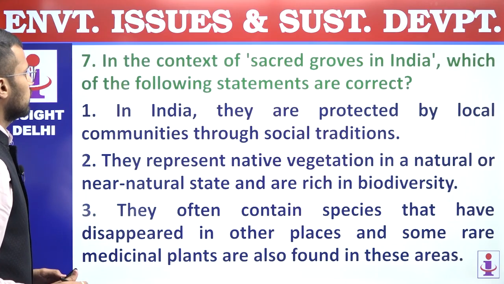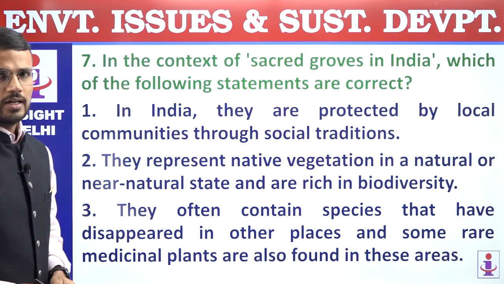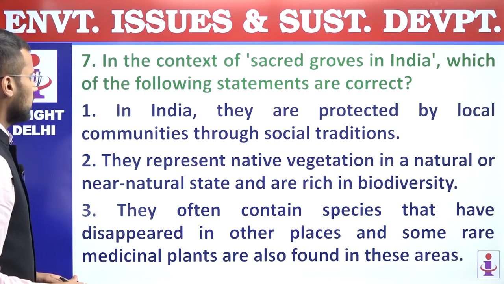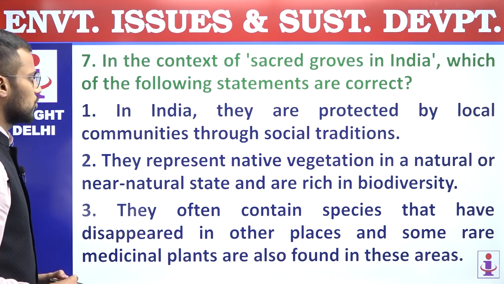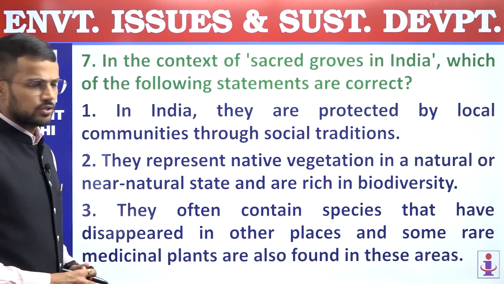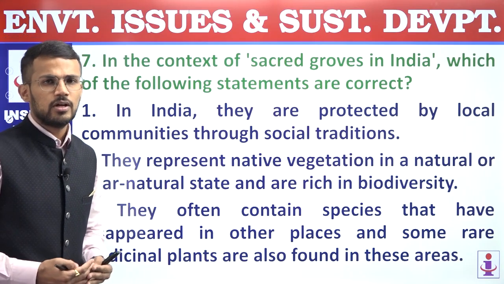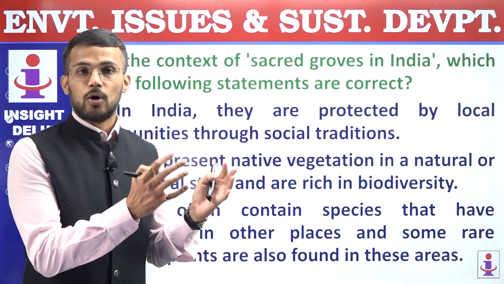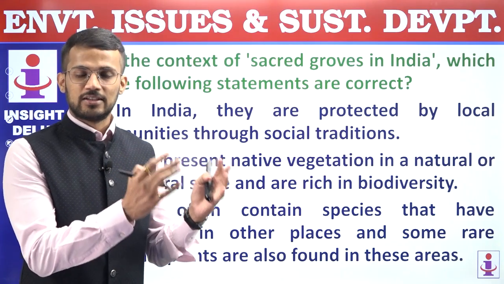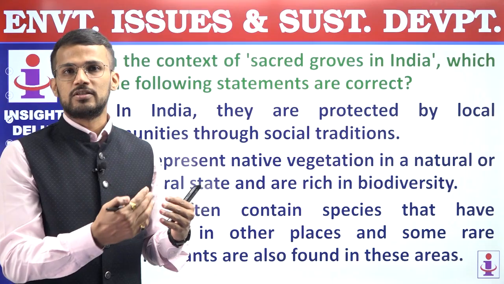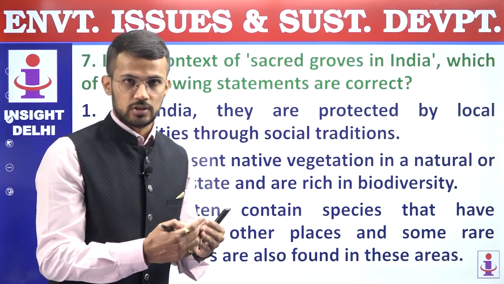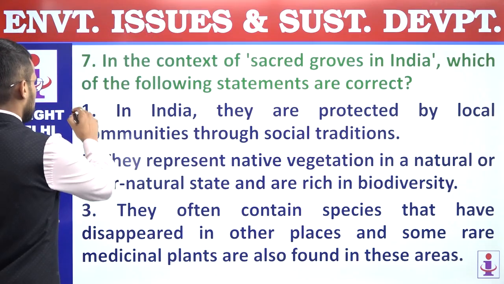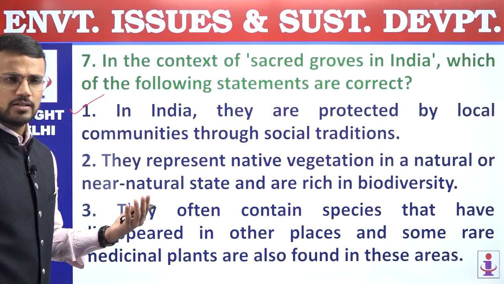Seventh, in the context of sacred groves in India, which of the following statements are correct? First, in India, they are protected by local communities through social traditions, right? So this statement is correct. We know that there are people who worship some group of trees or forest, and as a result of that, that forest will be considered a sacred grove. So due to social practices, they are getting protected, and that's why the first statement is correct.